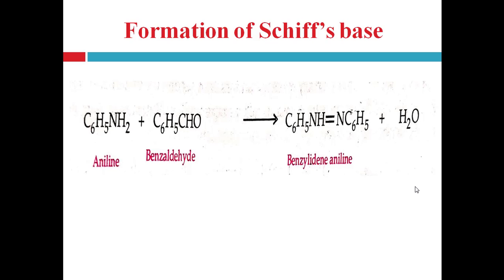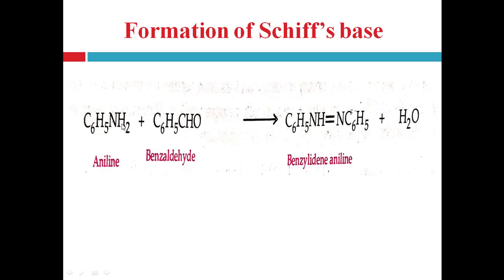Next one is formation of Schiff base. Primary aromatic amine reacts with aldehyde or ketones and forms the corresponding imines, and these imines are known as the Schiff base. See, aniline reacts with benzaldehyde and forms benzylidene aniline. This one is known as the Schiff base and releases the water molecule.